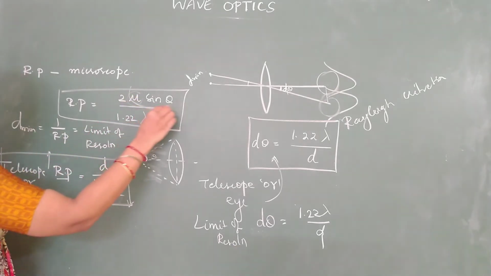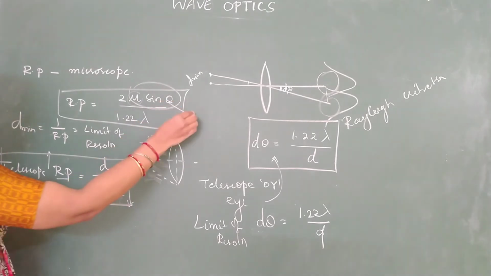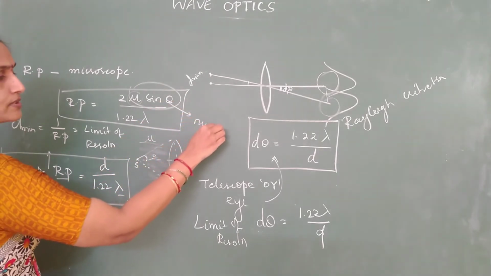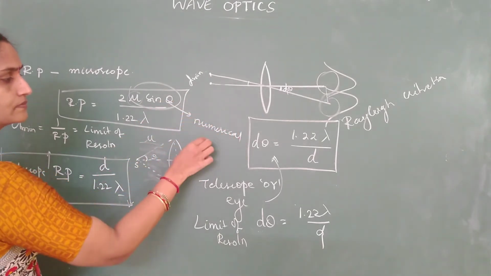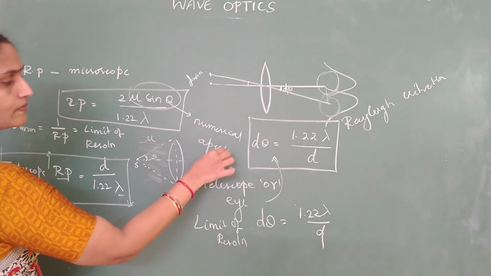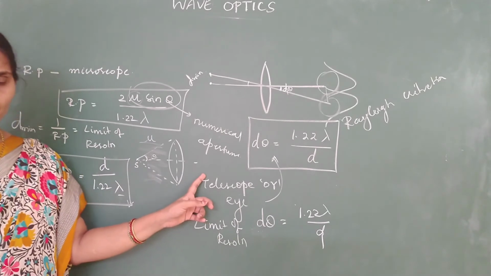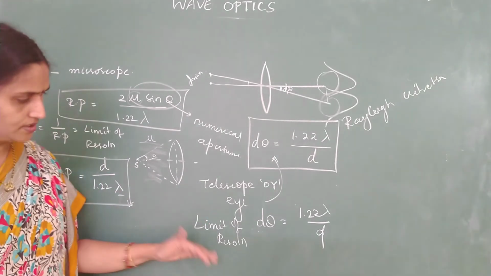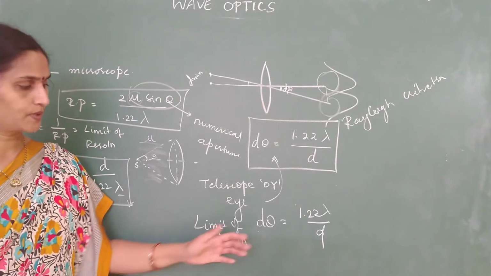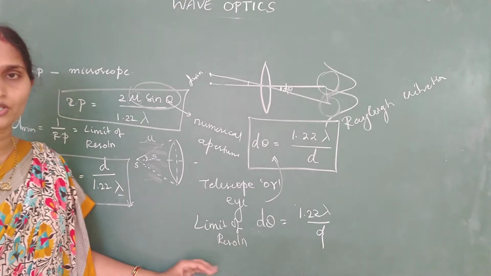And here this mu sine theta is called numerical aperture. On these two formulas you get questions directly, based on limit of resolution.